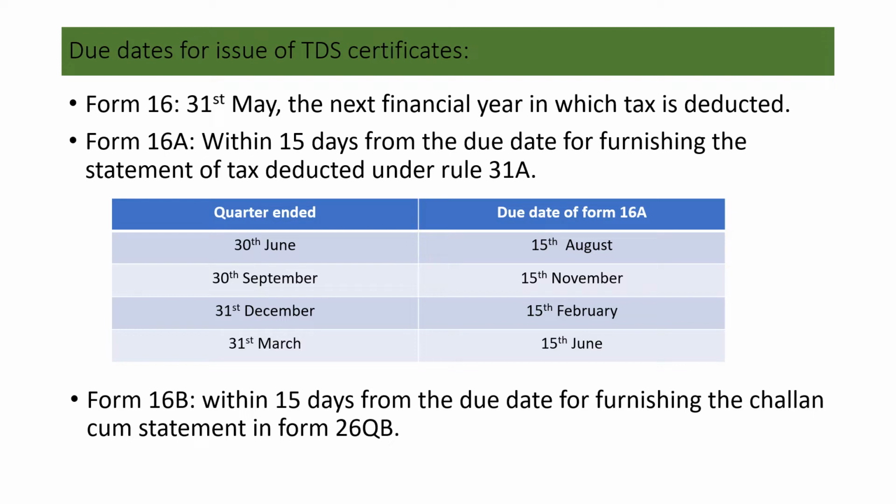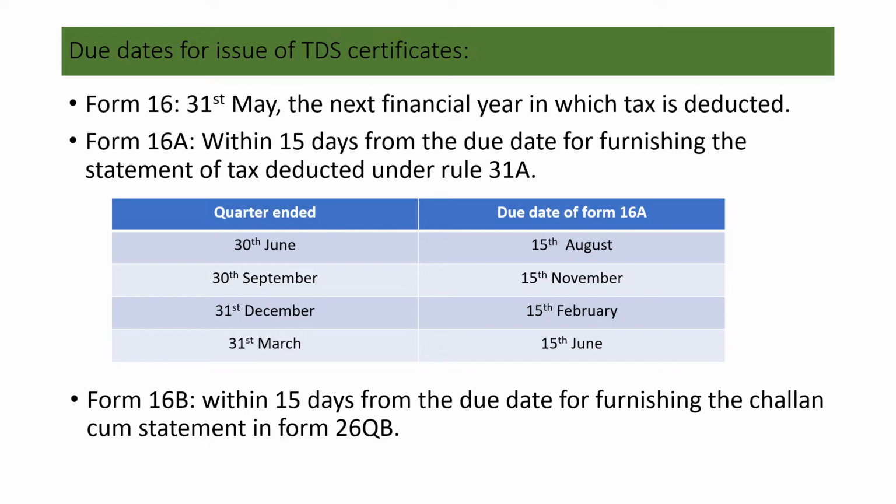Form 16. The due date for this Form 16 is 31st May of the next financial year in which tax is deducted. Then Form 16A, within 15 days from the due date of furnishing the statement of tax deducted under Rule 31A. Then here are the quarter ending dates, and on which date and month you need to pay this TDS. If you pay, the opposite party will be collecting the tax. For you it is TDS, and for the opposite party it is TCS.